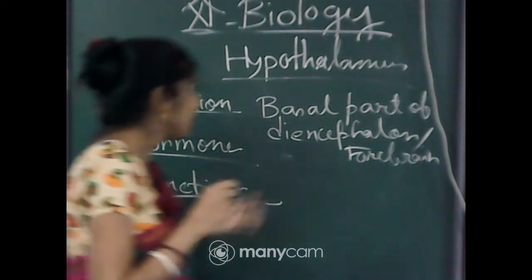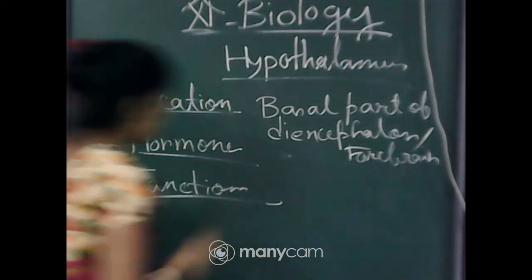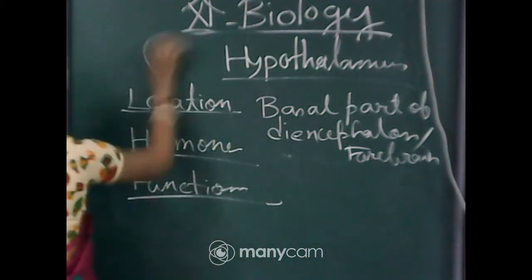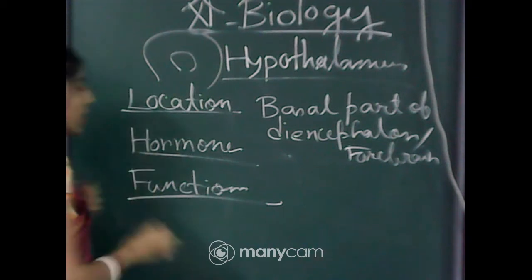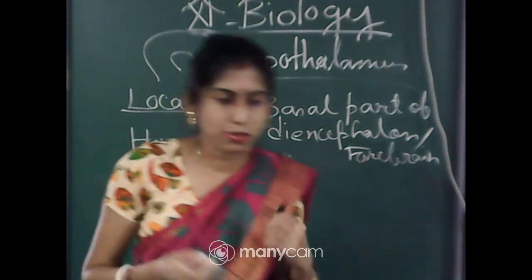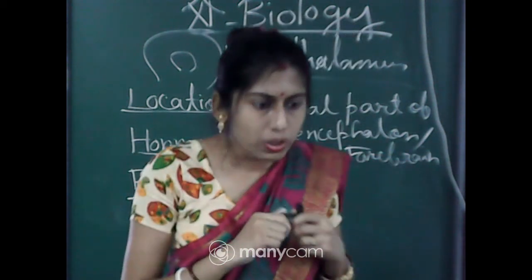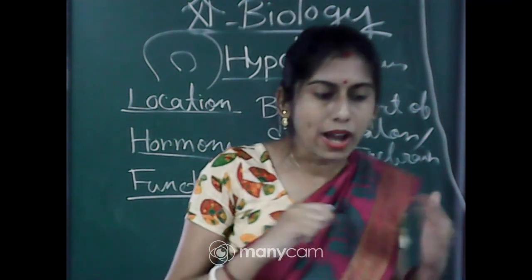So this hypothalamus is the basal part of the diencephalon or forebrain. Now if we consider the brain like that, this front part is considered the forebrain and this is the hypothalamus. Okay, and it regulates a wide spectrum of body functions.